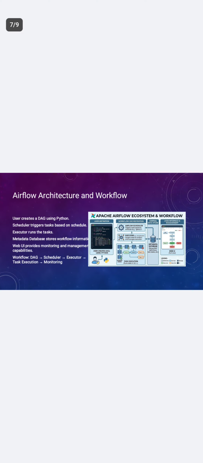So, Airflow architecture and workflow. Let's look under the hood at how Airflow operates. Its architecture has a few key components working together. The user writes the DAG pipeline configuration in a Python file, and the scheduler is the clock that monitors schedules and dependencies, handing tasks over to the execution team when they are ready. The metadata database is the diary that saves the task runs. The web server is the clean browser interface used to enable engineers to check execution logs and manage workflows.